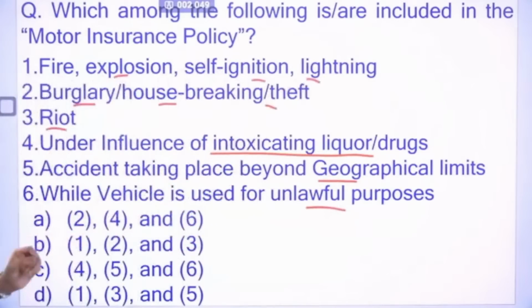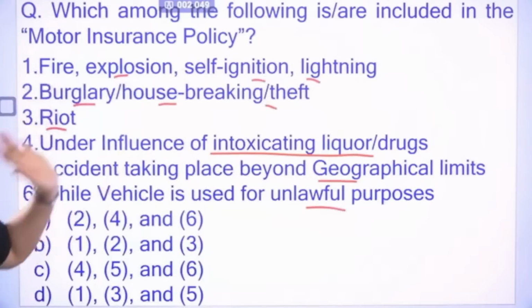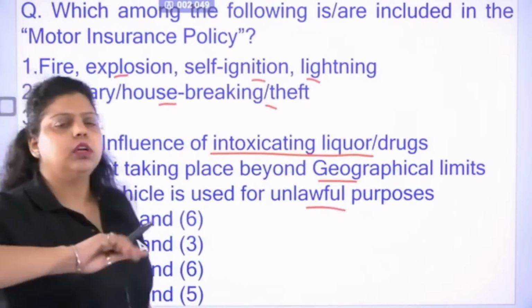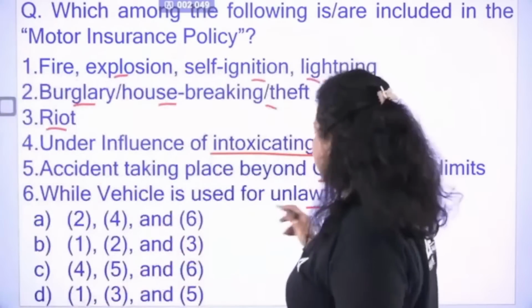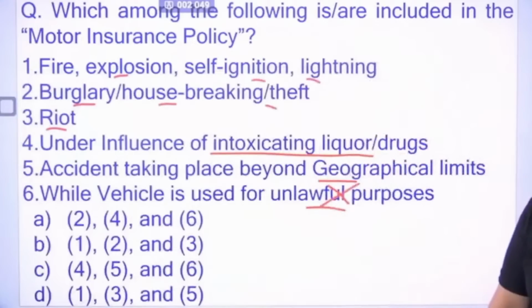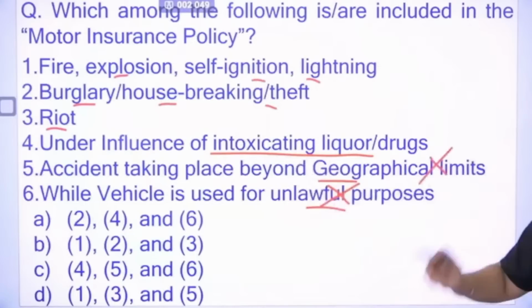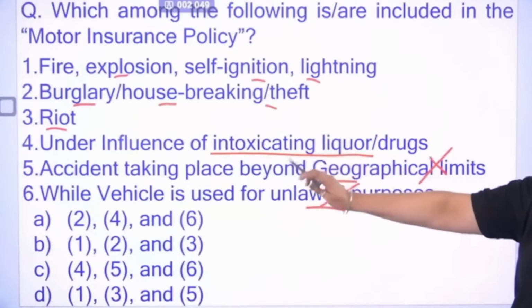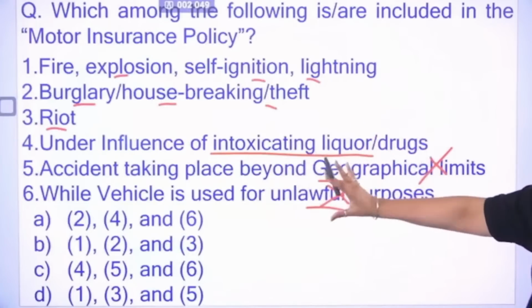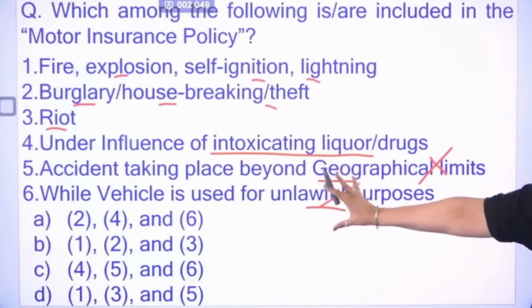Out of these, you have to tell which will be included. So if you are using a motor vehicle for unlawful activities, will the insurance company give you the insurance? Obviously not. If an accident takes place beyond the geographical limits, it will not give you the insurance.